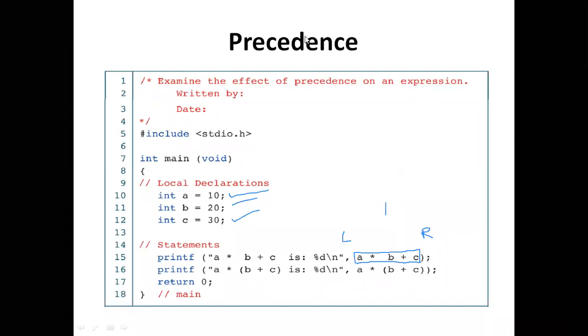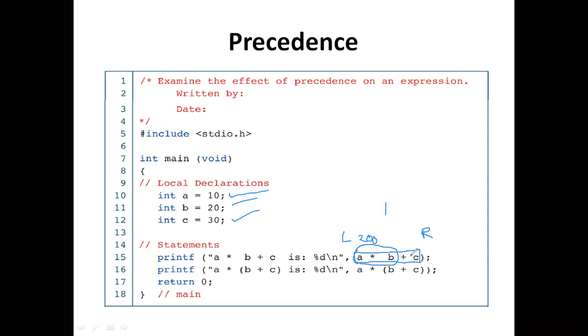Okay. Here, first of all, a into b is going to be executed first. 10 into 20 is going to be executed. 10 into 20 means what is the value? 200. And after that, what is going to be executed next?